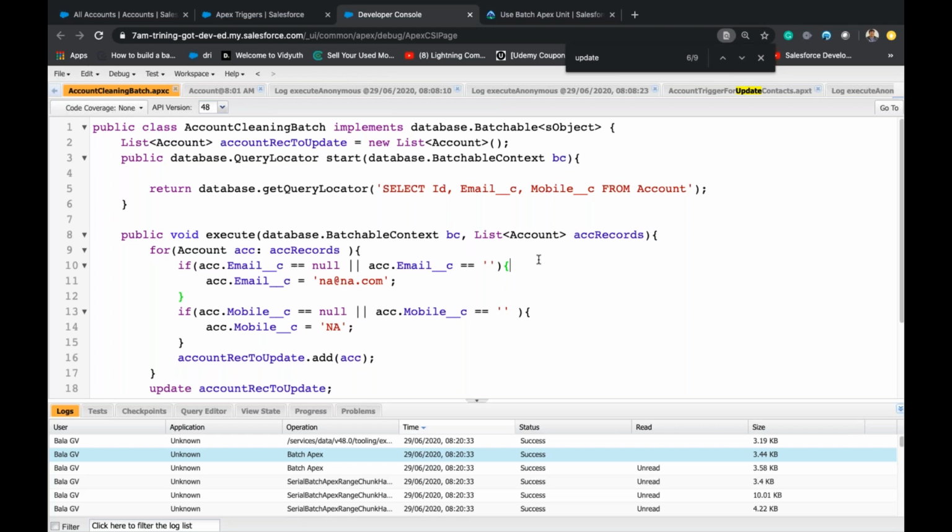So batch can be run on any standard object or any custom object, any object. We can also run on cross objects, for example account plus contact. To run on cross objects, we should have a relationship between them. We can just run a query on account along with the contact, and we can write the logic here for them. So that is possible. Good question.